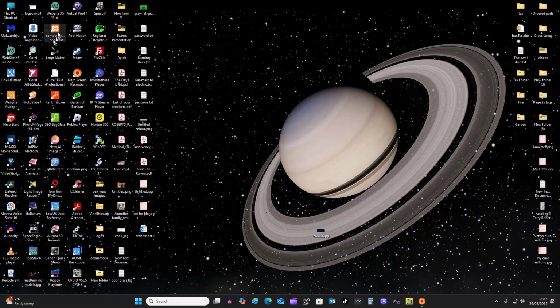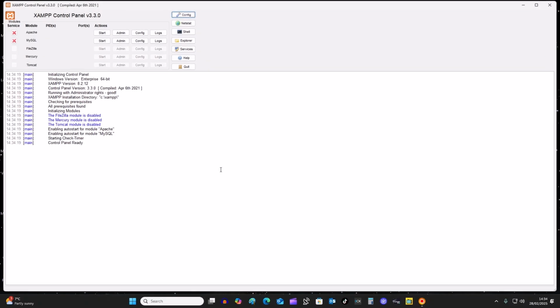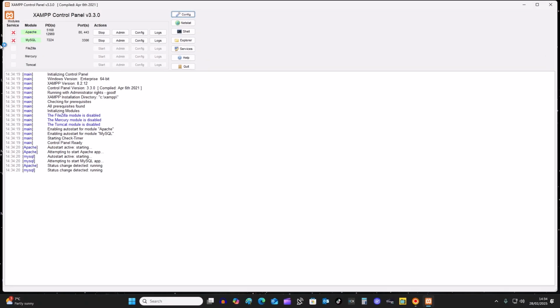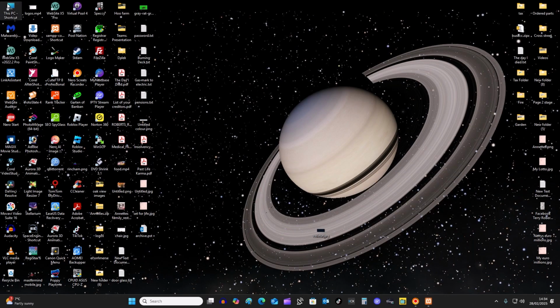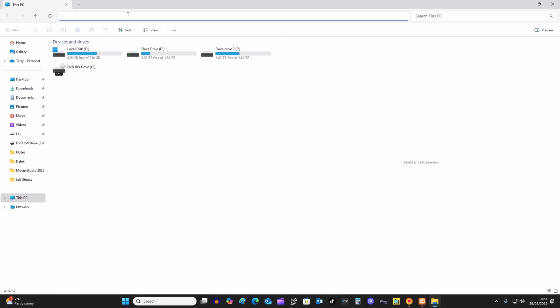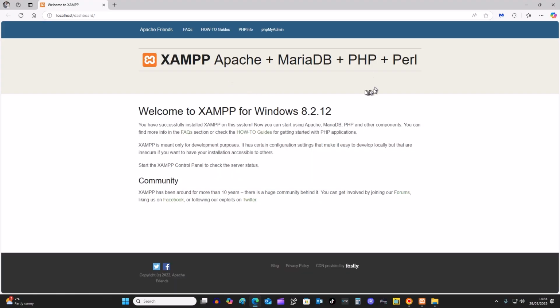So now, when I open up Xampp, I'm going to right click and click on Run as Administrator. As you can see, MySql is now started. So everything is up and running as it should be. So if I double click now on it and then click on, type in localhost, as you can see, that's all starting up now.